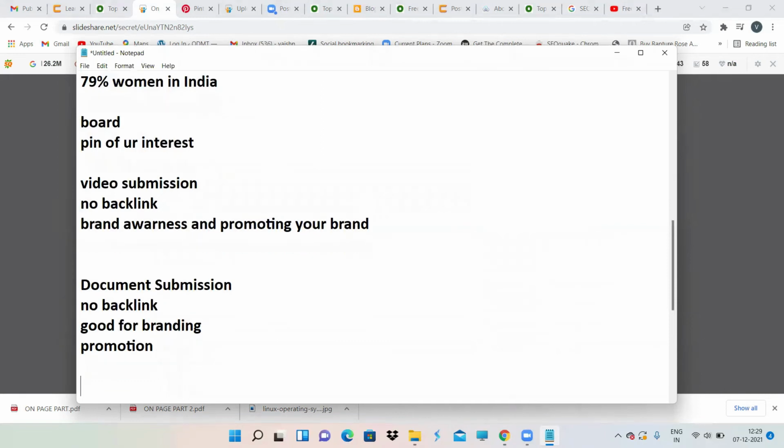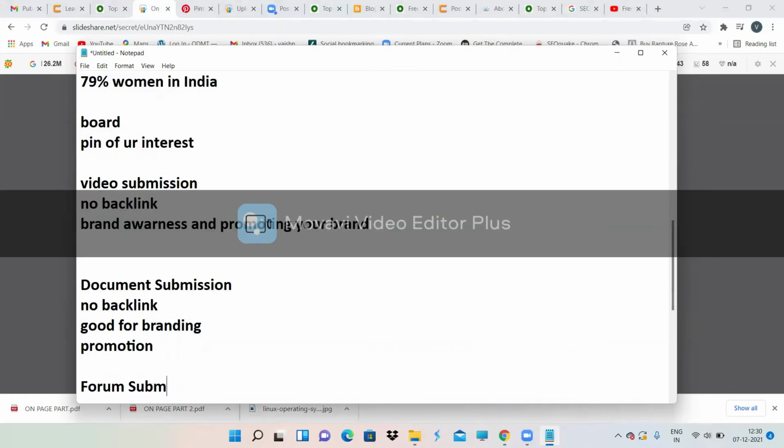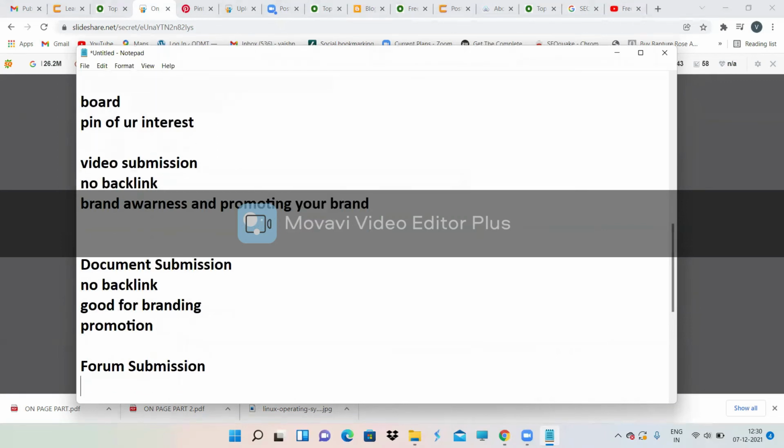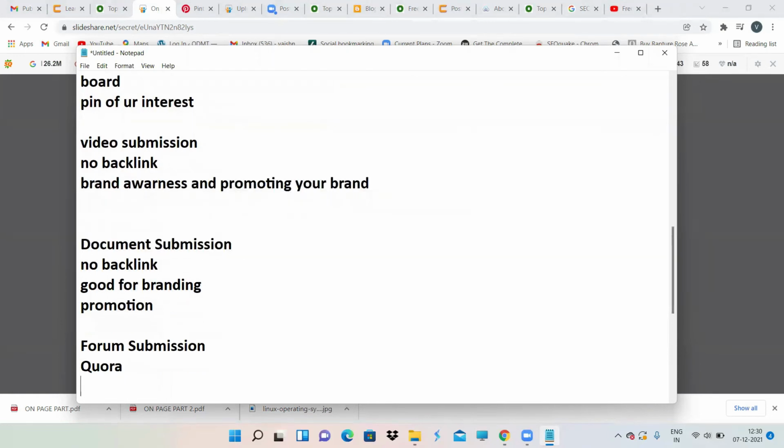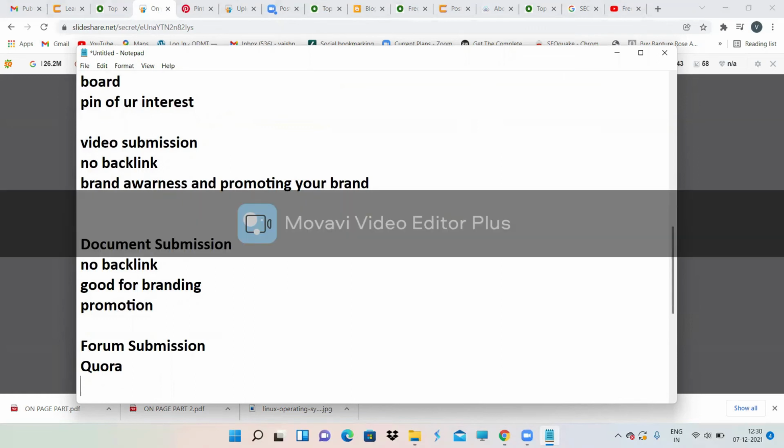And then comes forum submission. Forum submission is nothing but, do you guys have an idea of Quora? What happens exactly in Quora? Some questions will be there, and for those questions, answers also will be there. Otherwise, if any question or answer is not there, you can create your own question and ask, so that some people might reply back to your question. So forum submission is nothing but discussions.